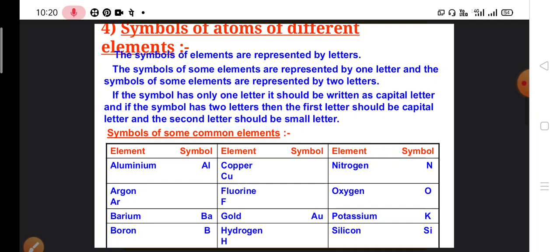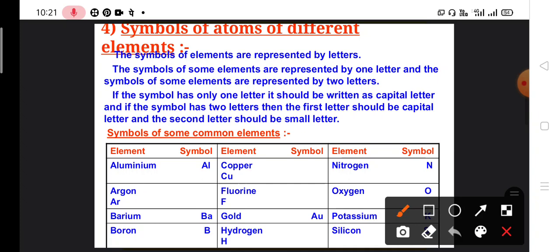So this is the method of writing the symbols of elements. When only one alphabet is there, it is written in capital letter. Like fluorine, F. F is written in capital letter. Boron, B. B is written in capital letter. Hydrogen, H, written in capital letter. Oxygen, O, is written in capital letter. Nitrogen, N, is written in capital letter.